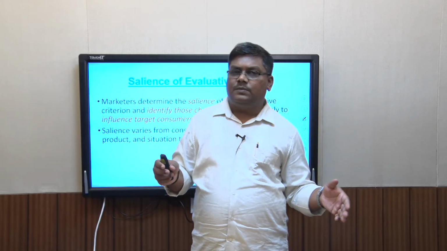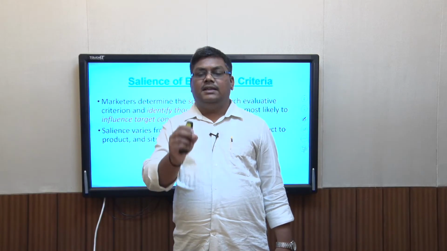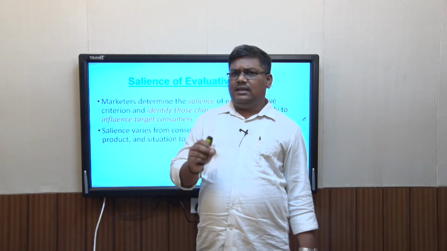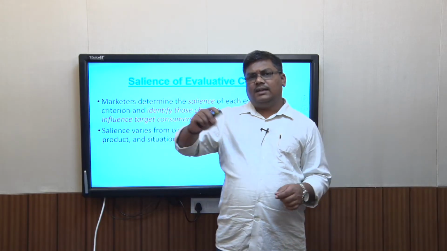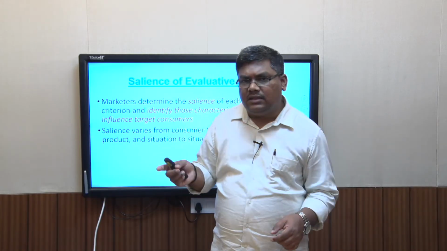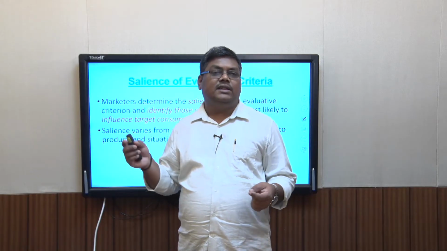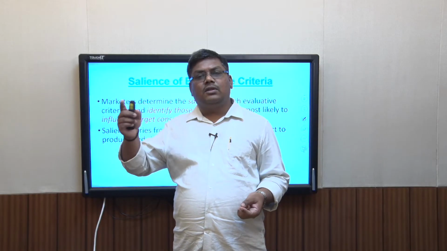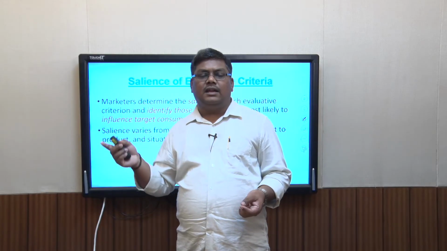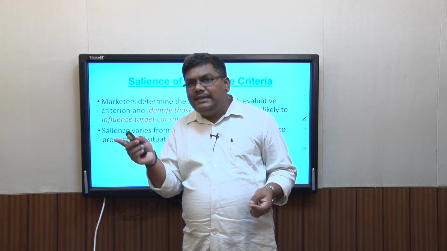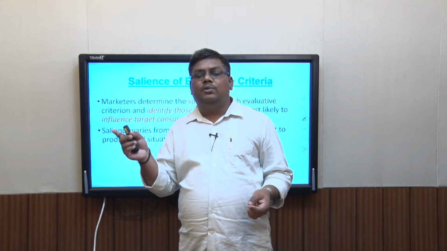the car as a mode of transportation. For him the salient criterion is how much mileage the car is churning out, so he is interested in mileage. On the other hand, the person looking at the car as a prestige symbol is looking at the design aspects of the car, whether it has leather seats or not. So he is looking at the social impact of the car, and that is the saliency of the evaluative criteria, the salient product attribute that he is looking at.